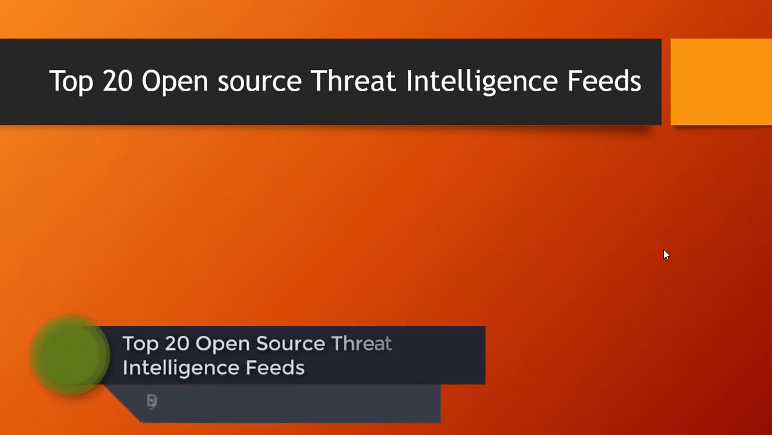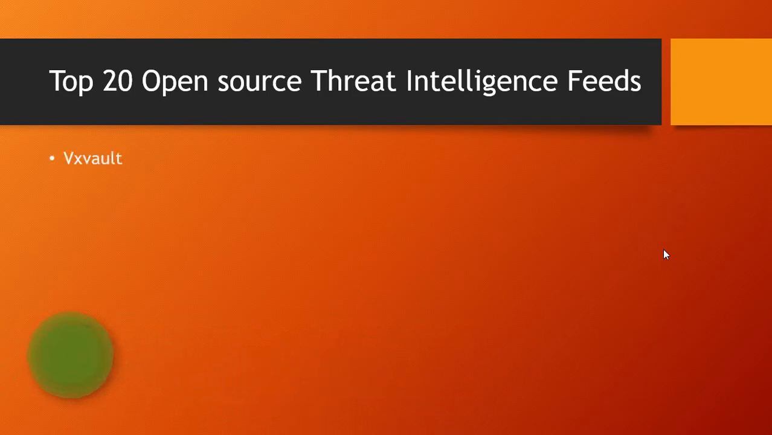In this video, we will be learning the top 20 open source threat intelligence feeds. VxVault. It is a repository of IP, URL and MD5 hashes. Malware Bazaar. Malware Bazaar is a project from abuse.ch with the goal of sharing malware samples with the InfoSec community, AV vendors and threat intelligence feed providers.